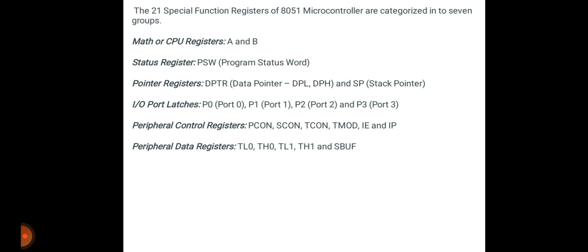Then pointer registers, that is DPTR or data pointer, DPL and DPH, and the stack pointer also. Then input output port latches, that is port 0, port 1, port 2 and port 3. Then peripheral control registers, that is PCON, SCON, TCON, TMOD, IE and IP. Then peripheral data registers, that is TL0, TH0, TL1, TH1 and SBUF. So this is all about the categories.